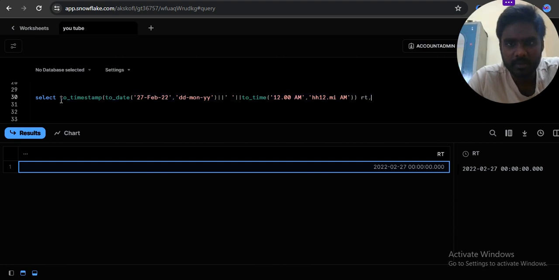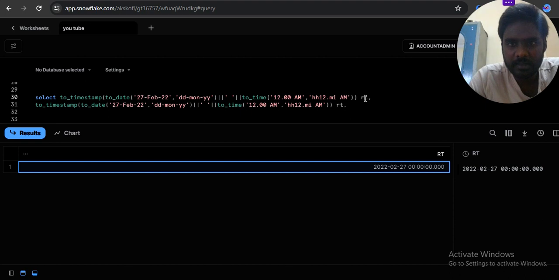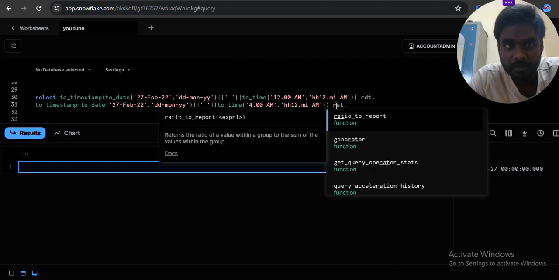So control C, control V. For example, I can consider it as a railway departure time, and now 4 a.m., this one is 4 a.m. So this is a railway arrival time, for example, on that day.